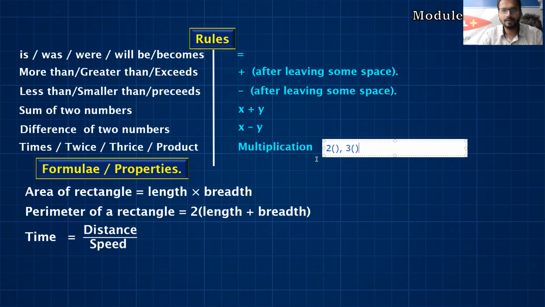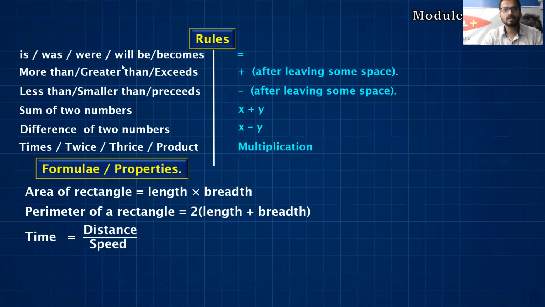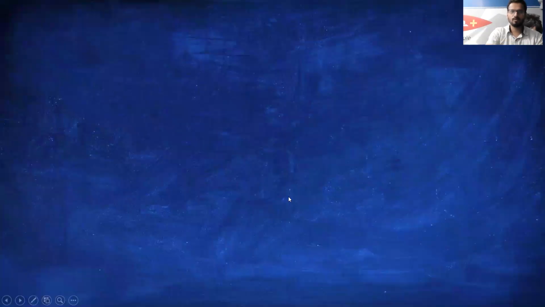Okay, so that's how to convert an English statement into a mathematical statement. Fine. Once this is clear to everyone, once you are quite confident and have learned this by heart, only then will we move ahead to the word problem.